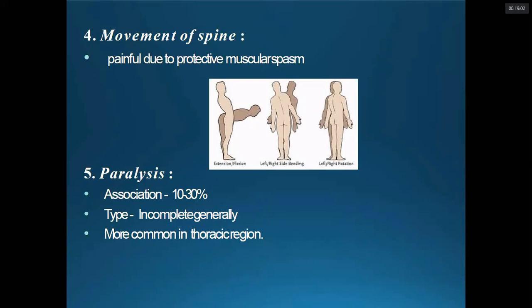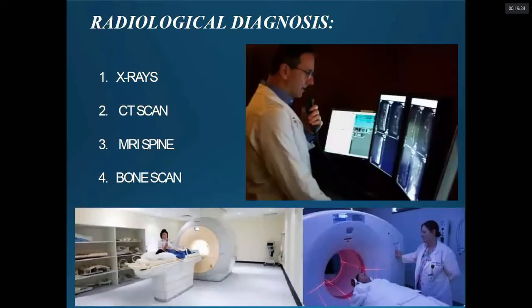So whatever gets collected whenever there is a flexion, the kyphosis deformity, because of both the granulation tissue as well as the bony spikes or whatever bony deformity is there, that significantly decreases the canal diameter, and thoracic region involvement is the most common for the paralysis. So diagnosis, we can make, we can approach through the blood and other diagnosis and radiological.